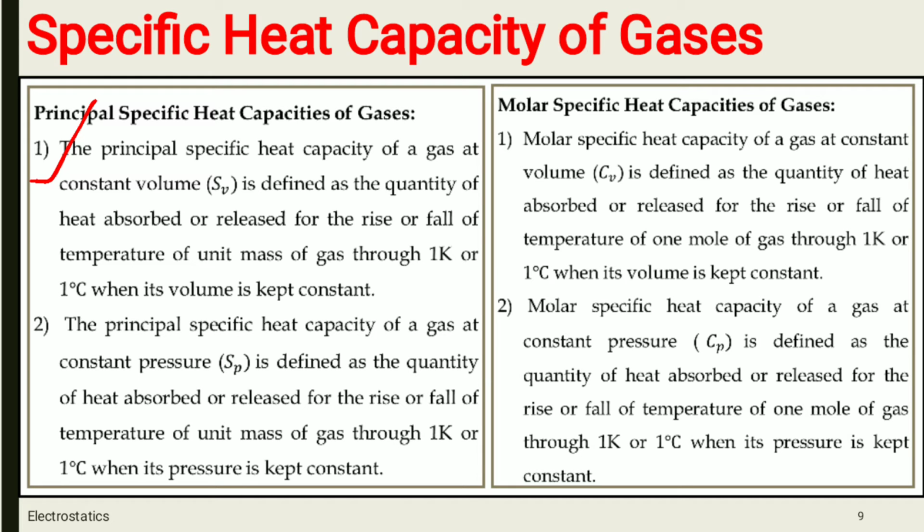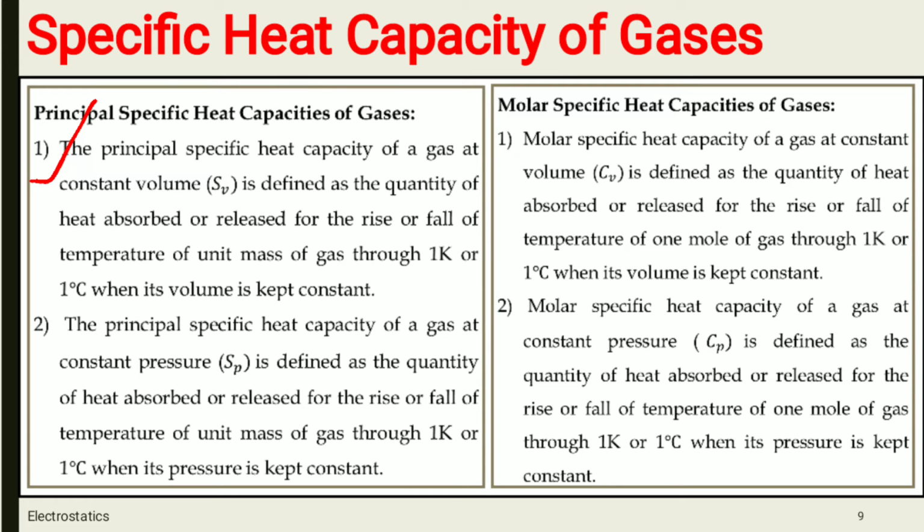The principal specific heat capacity of a gas at constant volume, that is Sv, is defined as the quantity of heat absorbed or released for the rise or fall of temperature of unit mass of gas through 1 Kelvin or 1 degree Celsius when its volume is kept constant.